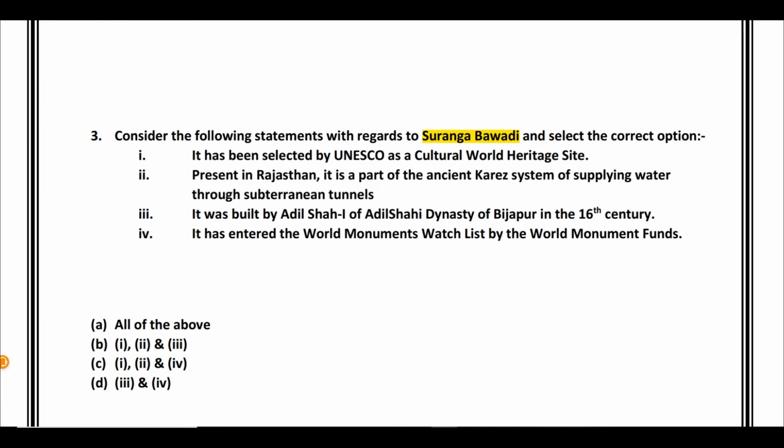Rajasthan. Third statement, it was built by Adil Shah I of Adil Shahi dynasty of Bijapur in the 16th century. And fourth statement is it has entered the World Monuments Watch List. This watch list is by the World Monuments Fund. Okay? So these are the 4 statements given, and we have to understand which of them is correct or are